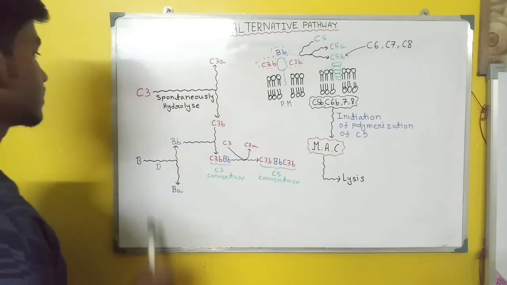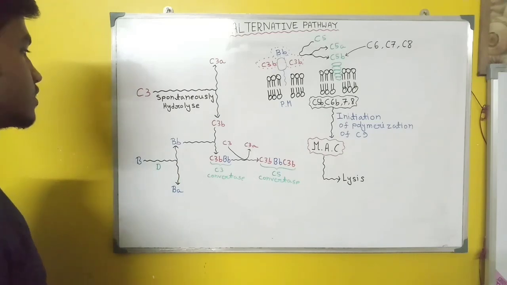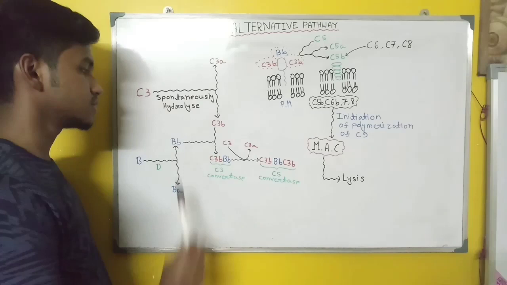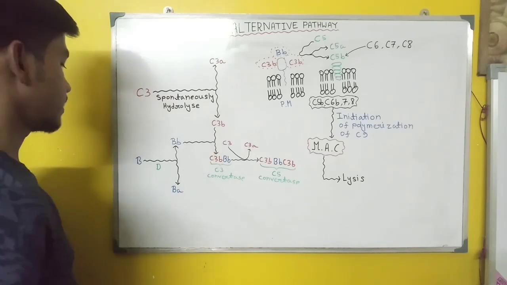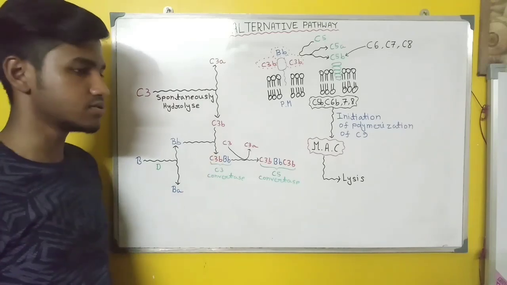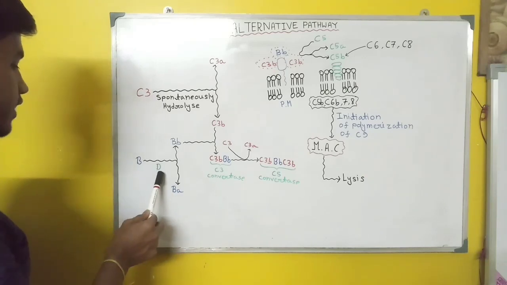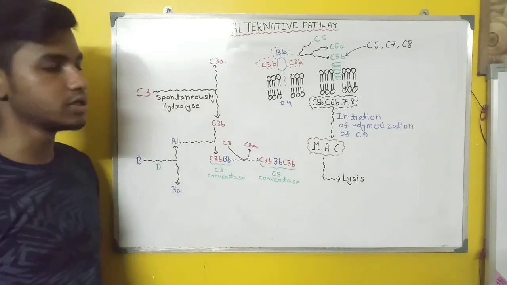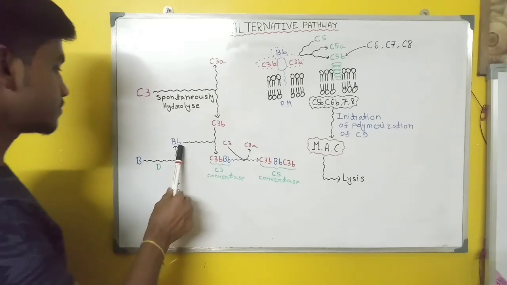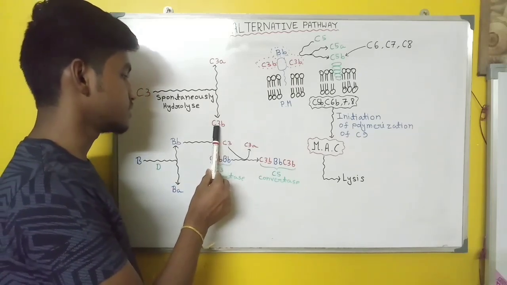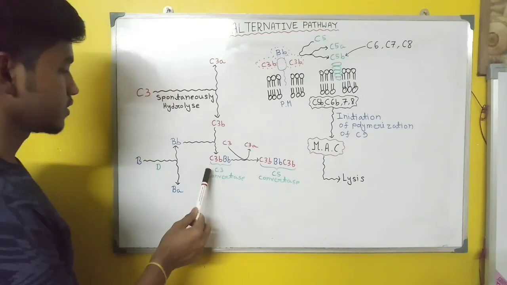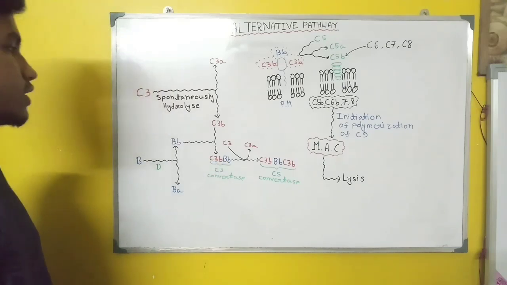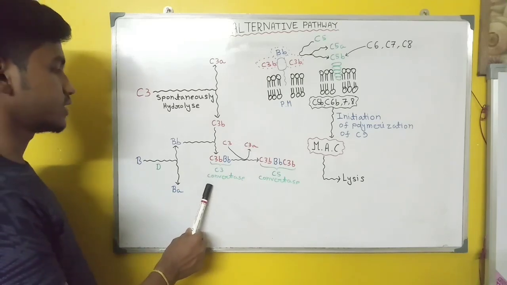And the C3 complement protein is continuously hydrolyzed and forms C3a and C3b. The factor B reacts with factor D and forms capital B small b and capital B small a, and the capital B small b attaches with C3b and forms C3b-Bb, which is the C3 convertase.